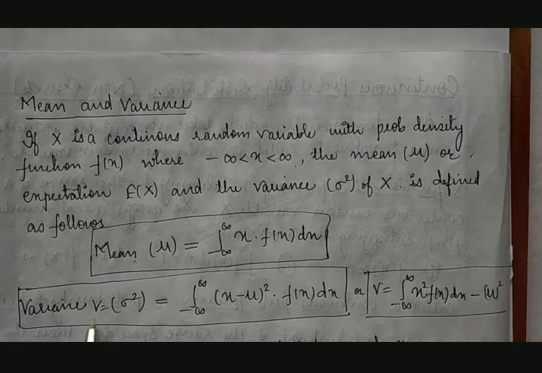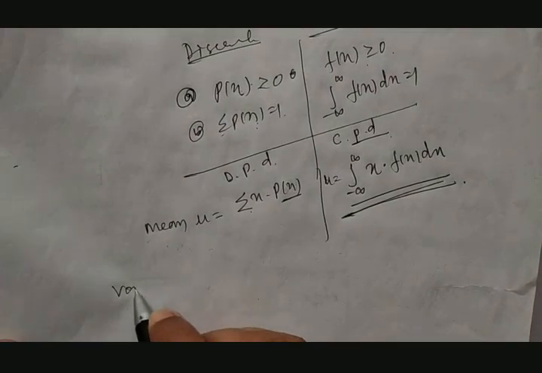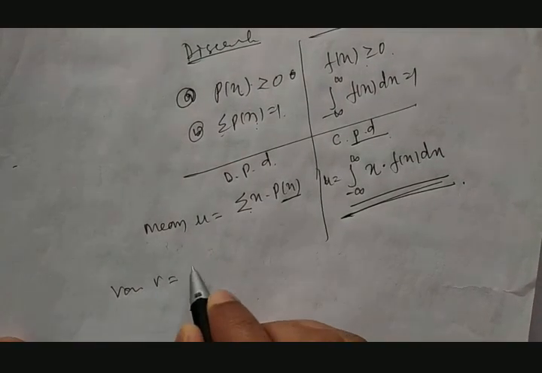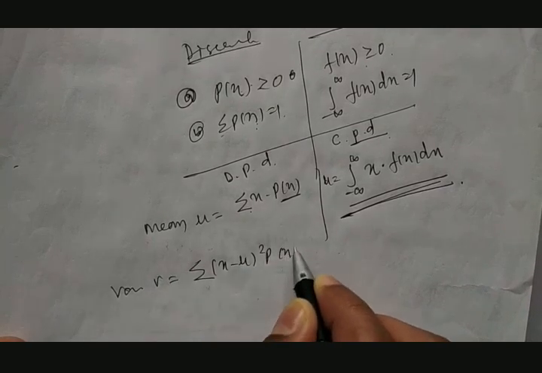Then we go for the variance calculation. Variance sigma square, again I will go back to discrete. In discrete, the variance formula we took was summation of (x minus mu) square into p of x.